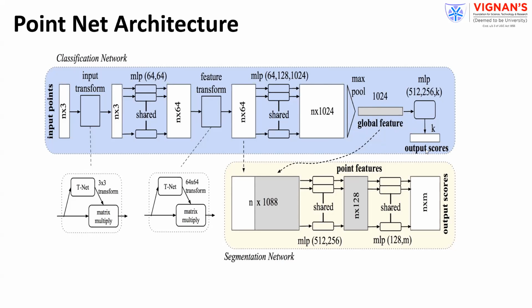Finally, you can classify. If it is a segmentation task, instead of global, you have to see the local variations also within the points. Then for output scores, you have to assign for all the features. Then you have to perform the segmentation. So up to the preparation level, it is common. Then if you are performing the classification, you can assign the global label. If it is a segmentation, you have to perform global as well as local interactions.